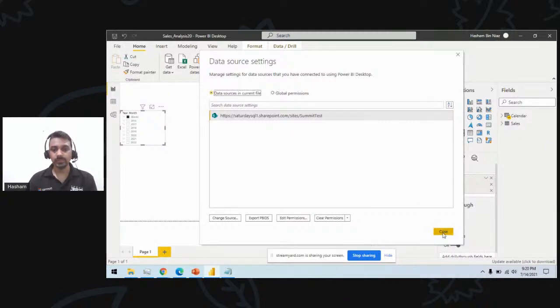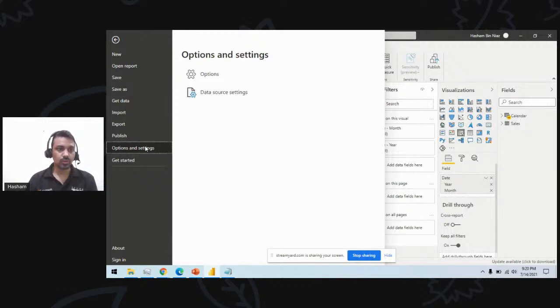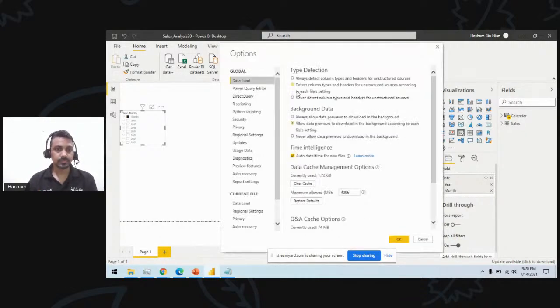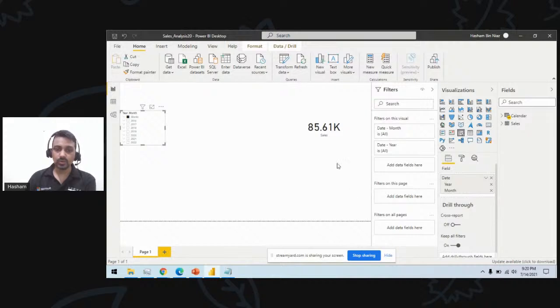To do that, there is one way. In your Power BI Desktop file, you go to Options and settings, and then Options. In the Power Query editor, you need to select the global setting to always allow parameterization in data source and transformation. What it will let you do is use parameters or variables in your